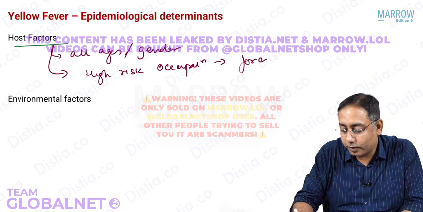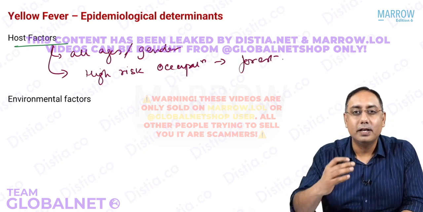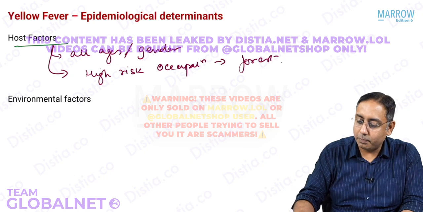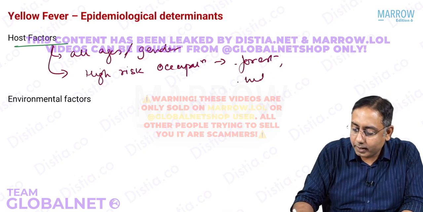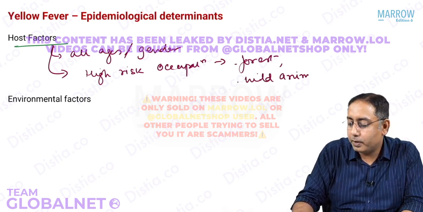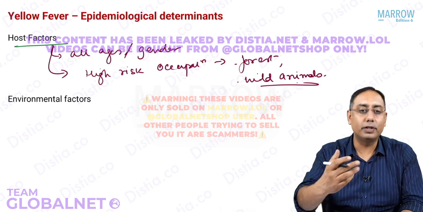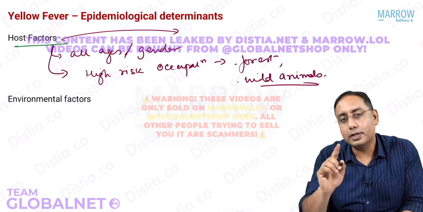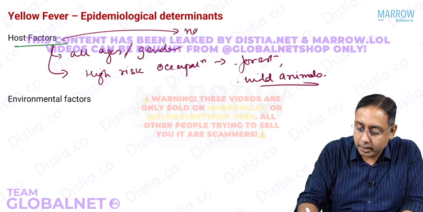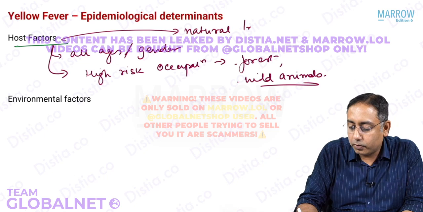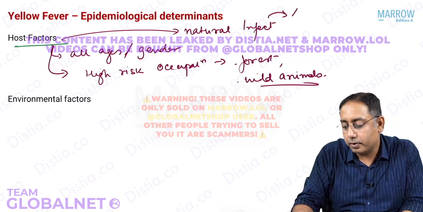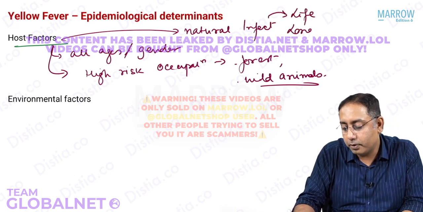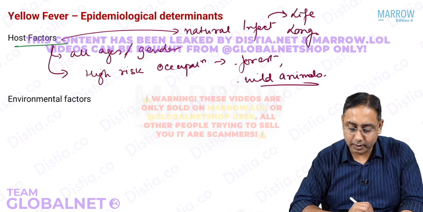People who are working in forest areas, people who are cutting trees, lumberjacks, and those working with wild animals will be more at risk. You should also know that a natural infection will cause lifelong immunity. Next point is lifelong immunity with a natural infection.